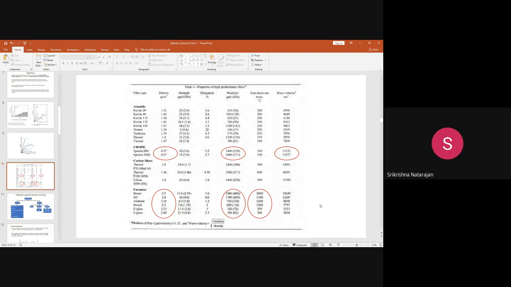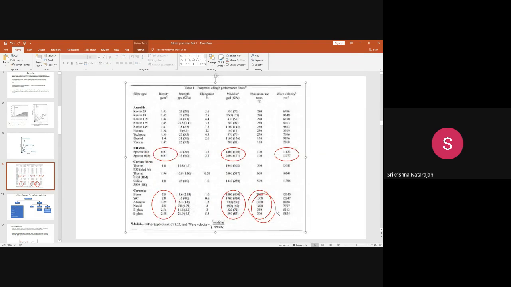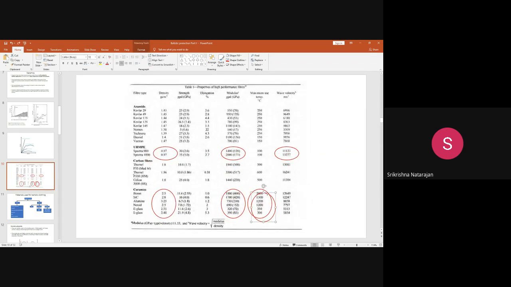You see, the strength is not that high, but it is at a medium, intermediate level between aramid and UHMWPE. But the wave velocity propagation, which is the desired property for ballistic protection, is higher in the ceramic. Compare the wave velocity propagation here against carbon, aramids or UHMWPE. You can see the wave velocity propagation is much higher in the ceramics.